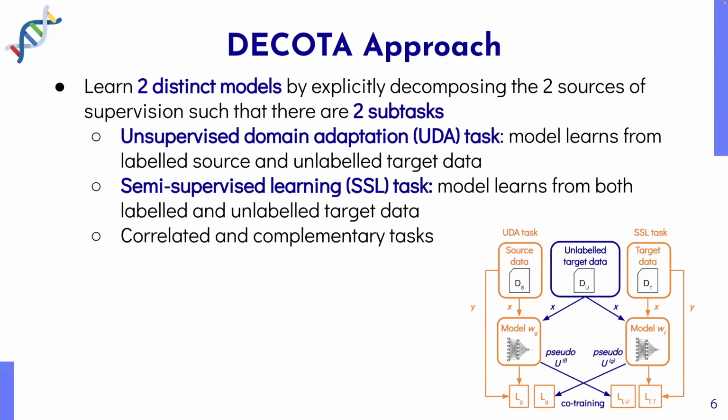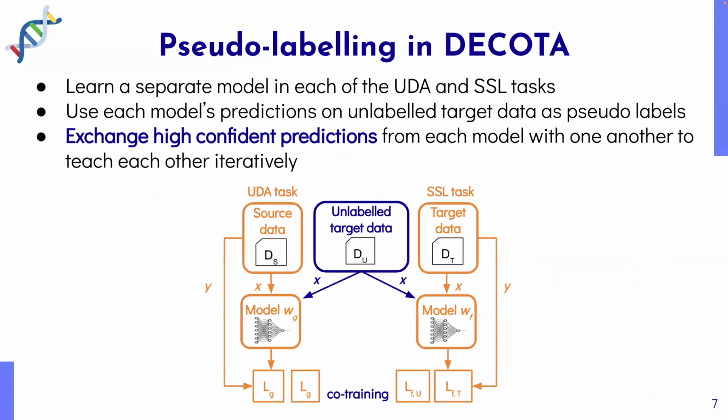Decoder learns two distinct models for two tasks: an unsupervised domain adaptation UDA task and a semi-supervised learning SSL task. UDA and SSL tasks are correlated and complementary tasks, which can learn from labeled source and unlabeled target domain data. Decoder also employs pseudo-labeling in its algorithm to train a separate model in each of the UDA and SSL tasks. Each model predicts on the unlabeled data from the target domain to use as pseudo-labels. Since the two models learn from different sources of supervision in their task, they output different predictions with different levels of confidence given the same data.